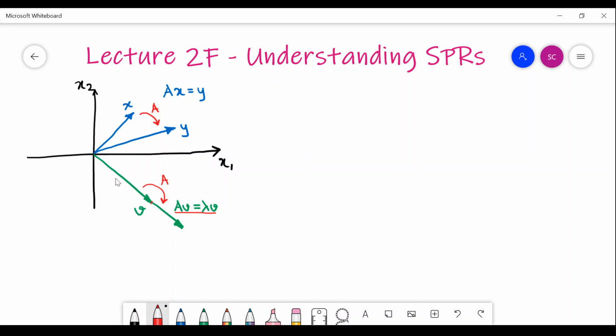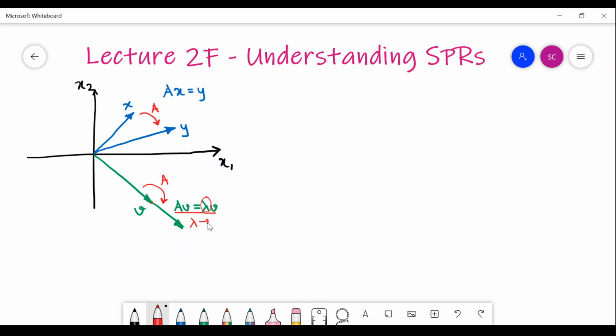This is simply a mathematical phenomenon where in a certain space you will find such vectors which, when suffering the transformation A, do not change direction, they remain in the same direction, and only change their length by the amount lambda. So the amount by which it changes its length is called the eigenvalue.